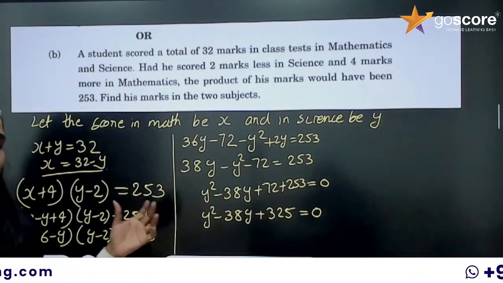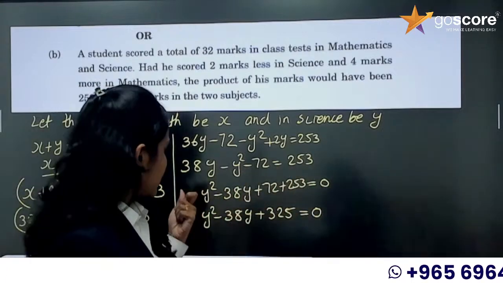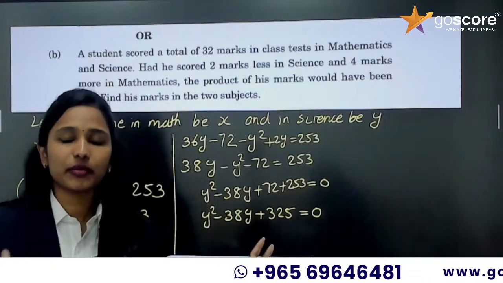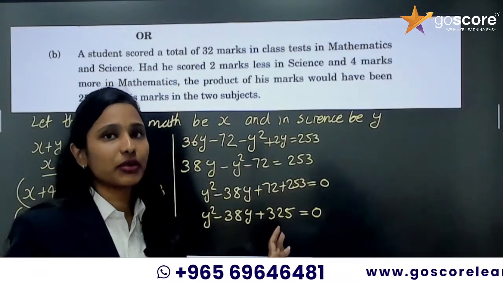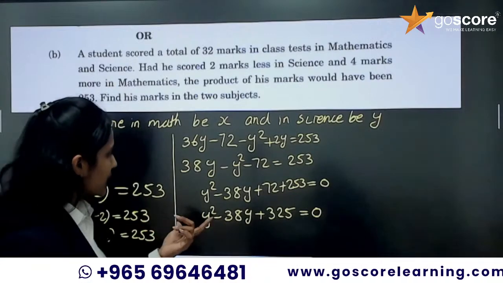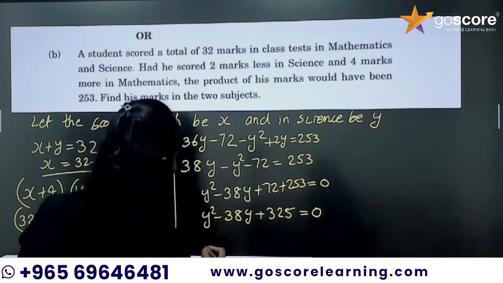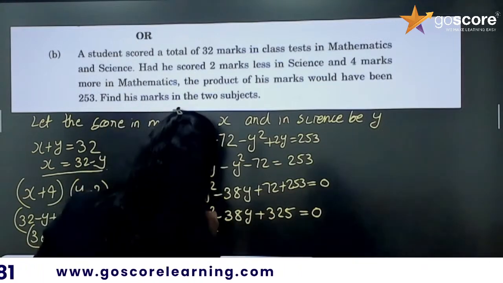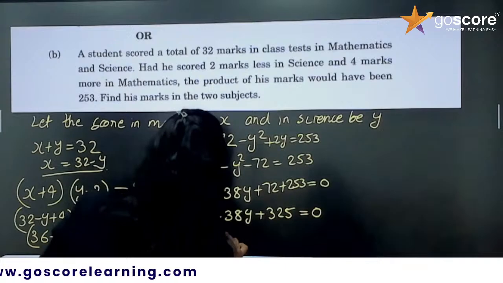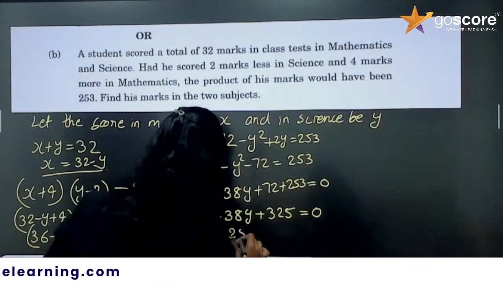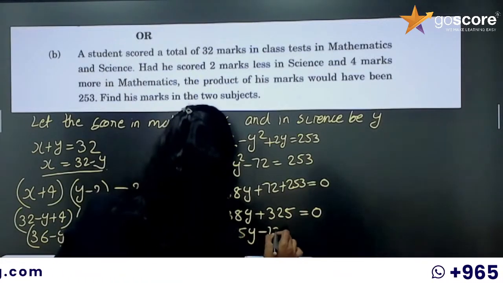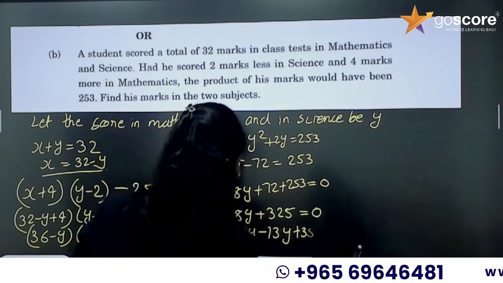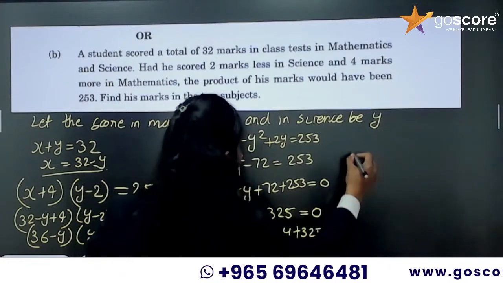Okay, here also you can use either the splitting the middle term method, or you can use the quadratic formula, x equal to minus b plus or minus square root of b square minus 4ac divided by 2a. Okay, so in this one I am going to use the splitting the middle term because I like that. So y square minus 25y minus 13y plus 325 equal to 0.